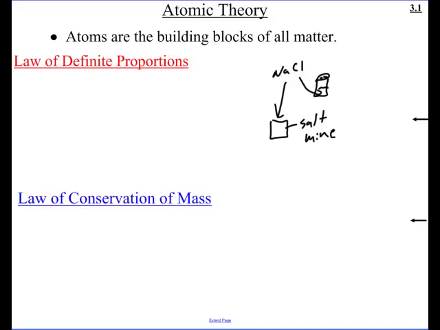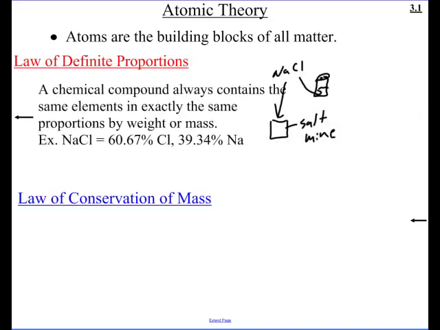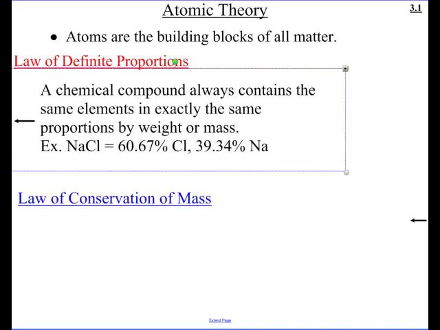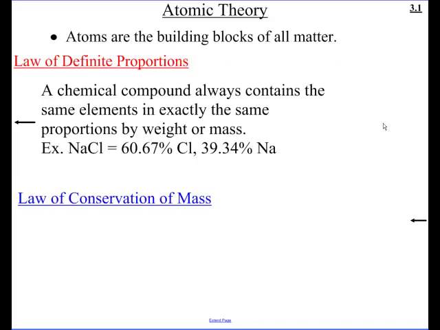If we look at this, the way we define this law, and this is really wordy, is that chemical compounds always contain the same elements in exactly the same weights by mass. So for table salt, no matter what the source is, it's 60.67% chlorine and 39.34% sodium. That doesn't matter if we have the teeny tiniest grain of salt or a bucket full of salt. Both are going to have exactly the same proportion.